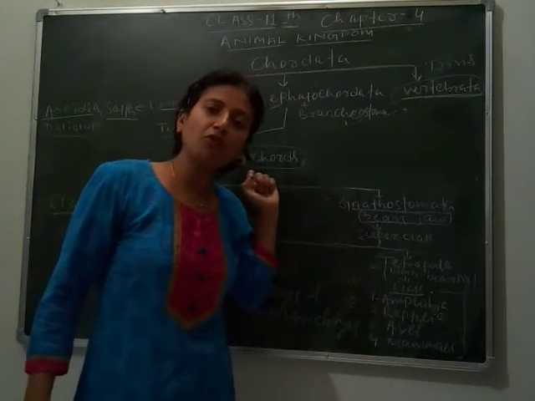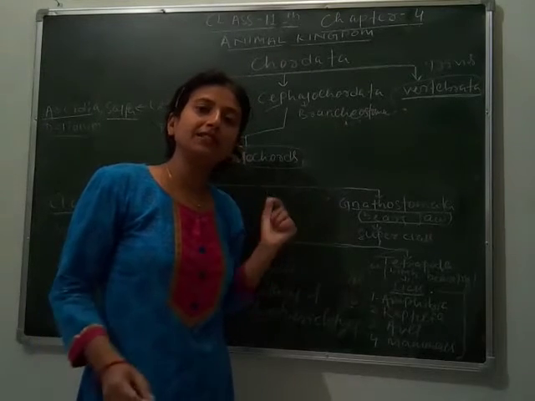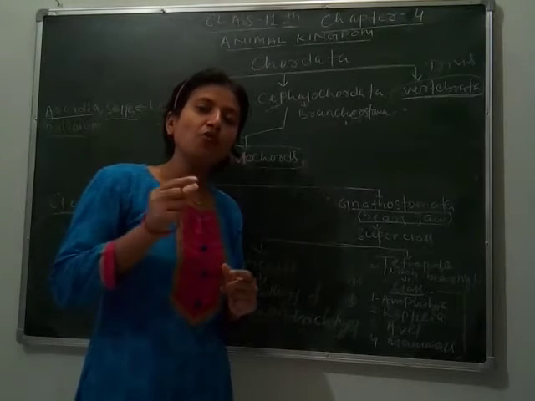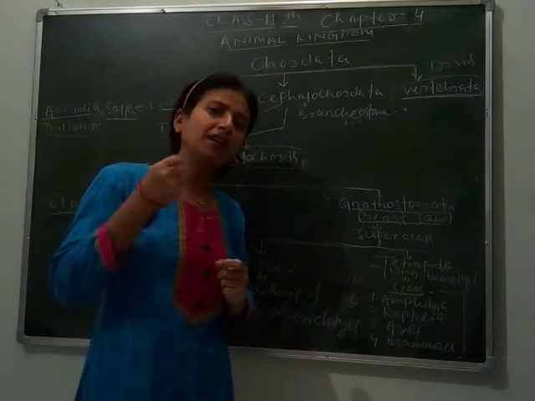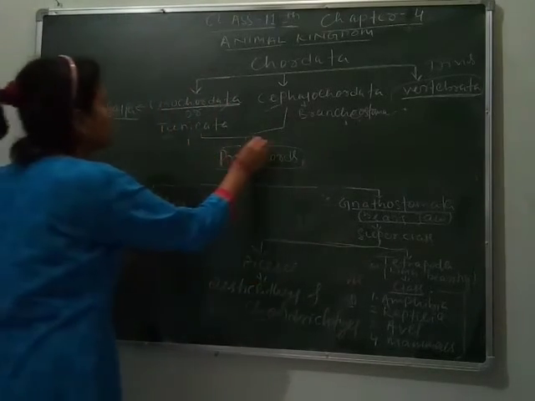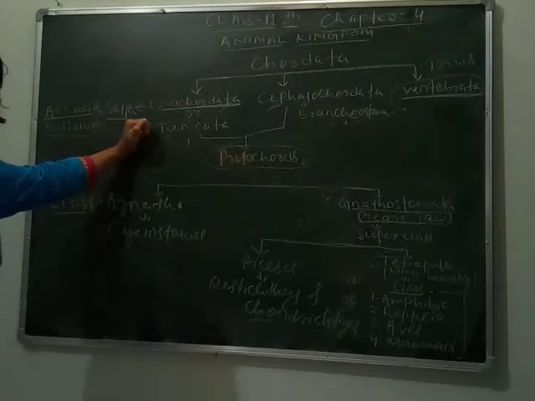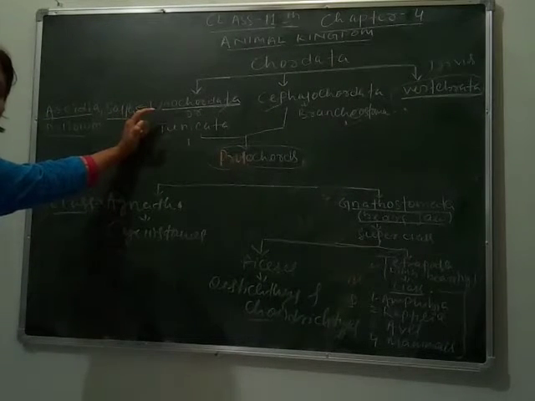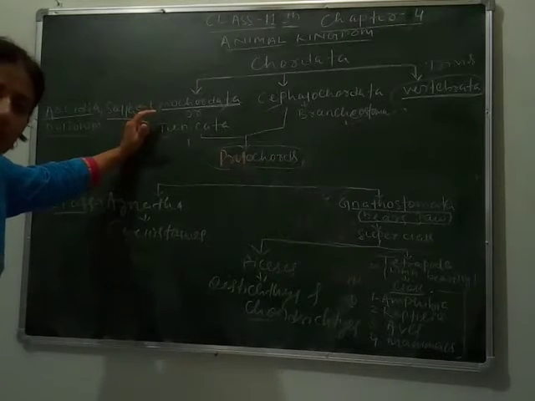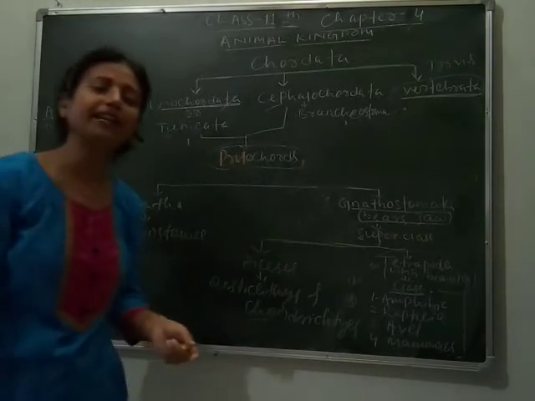Why are they called protochordates? Because they are the initiators of chordates, meaning they are the first organisms that have a notochord in some part of their lifespan. They have common characters: they are higher organisms with an organ system level of organization, they are triploblastic animals, and they are found completely in marine water.